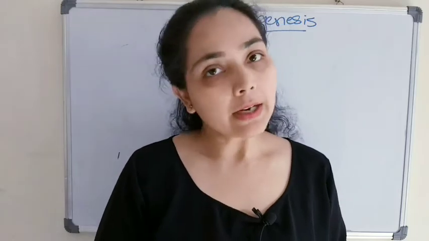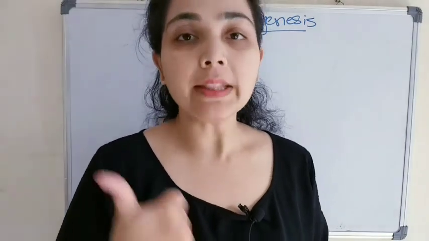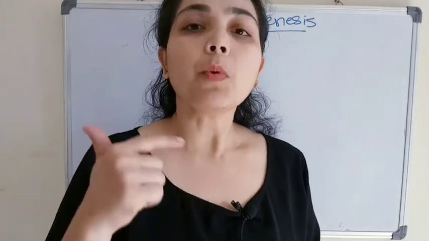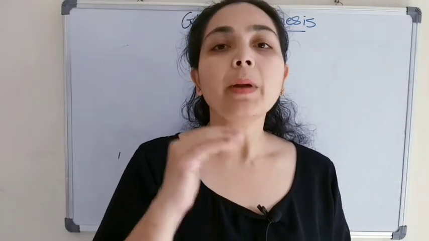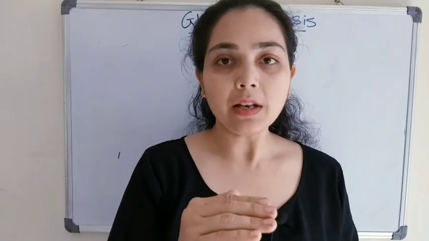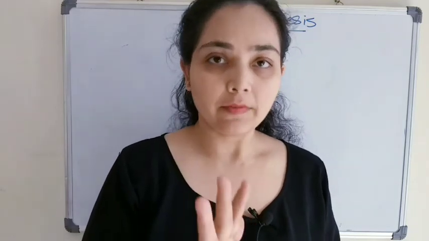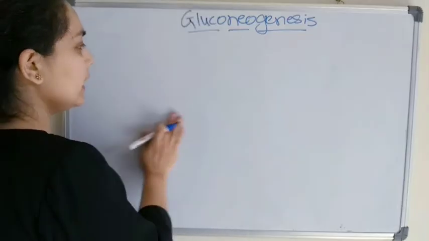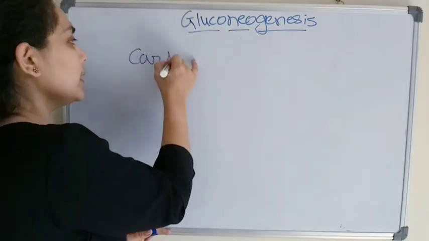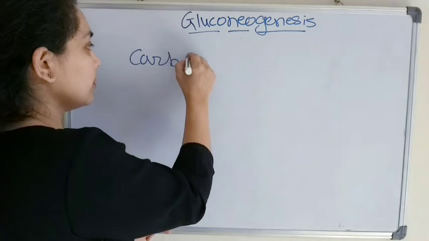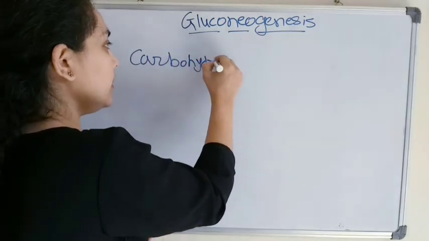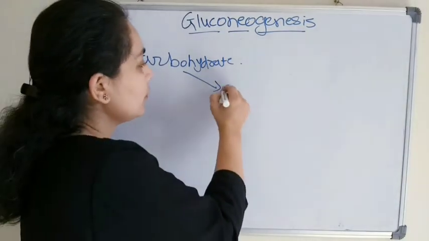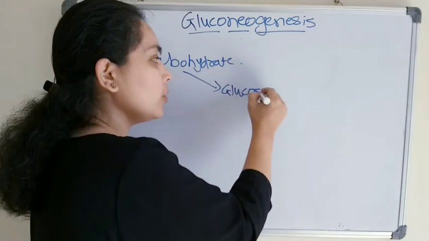We had also discussed why there is a need for gluconeogenesis: during prolonged fasting, to maintain a constant blood glucose level, gluconeogenesis is required. Our meal mostly consists of carbohydrate-rich food, from which we get glucose.